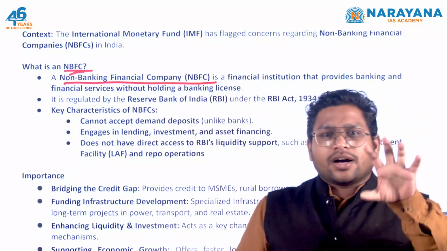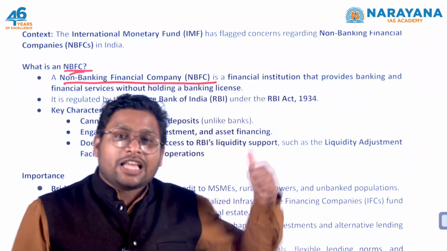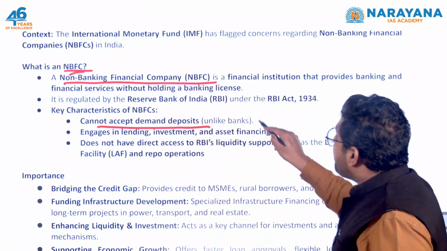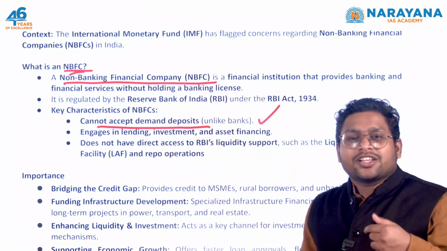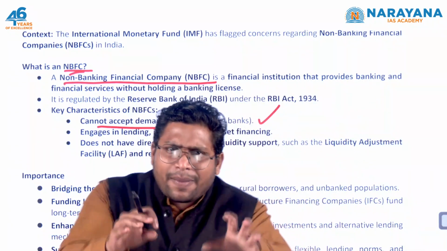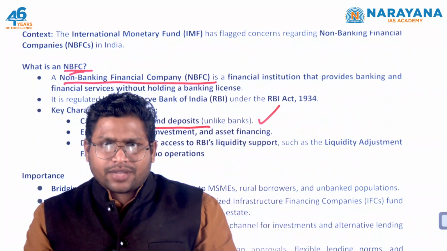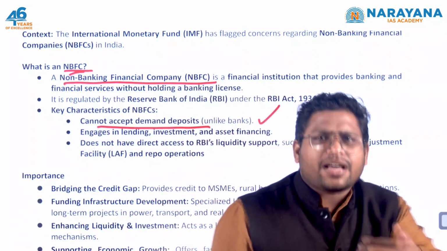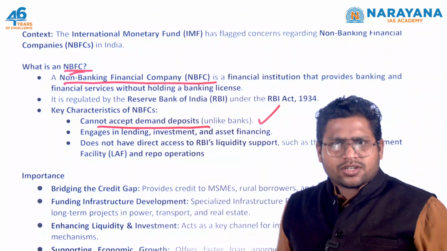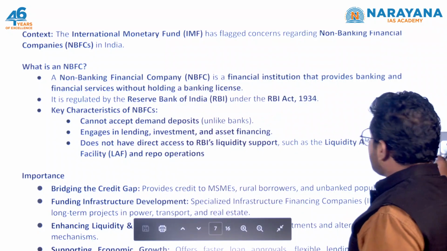How are they different? A normal bank will take money from the public. NBFC cannot take money from the public. So they cannot accept demand deposits just like our commercial banks. Demand deposits means you can deposit money with the bank, and whenever you demand, the bank will have to give that money back to you. That's called demand deposit. So your saving account, current account, all these are examples of demand deposits. Now that's possible with banks. That's not possible in the case of NBFC.